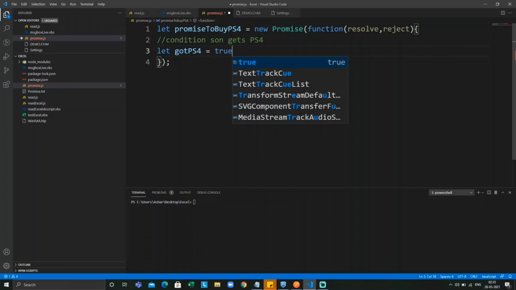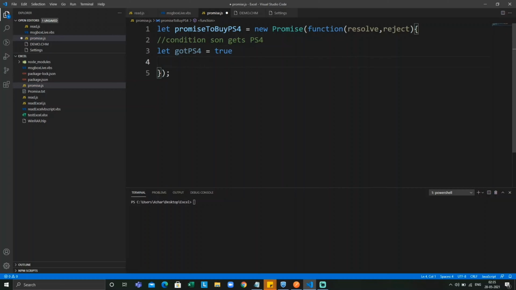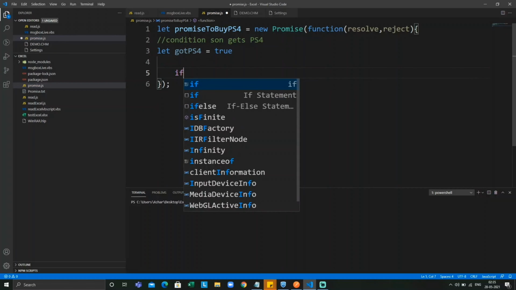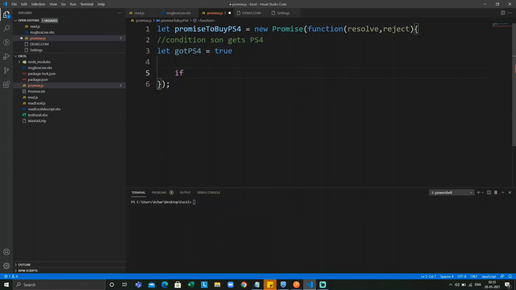I'll take true. Now if got PS4, it will take by default whatever the value is, true or false. If he got PS4, we'll resolve it and say, yippee, we got a PS4.